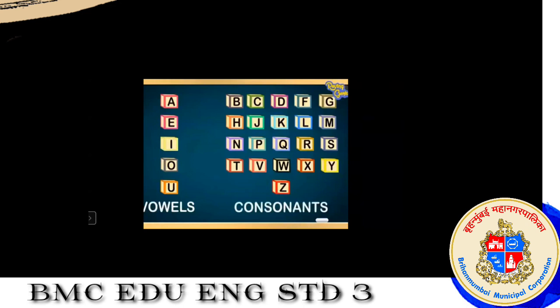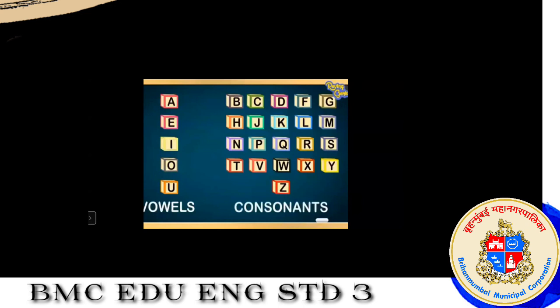And the right side, B, C, D, F, G, they are called consonants. In our alphabet family, there are a total of 26 alphabets, but among them, 5 are vowels: A, E, I, O, U. These 5 are vowels, and the rest are called consonants.